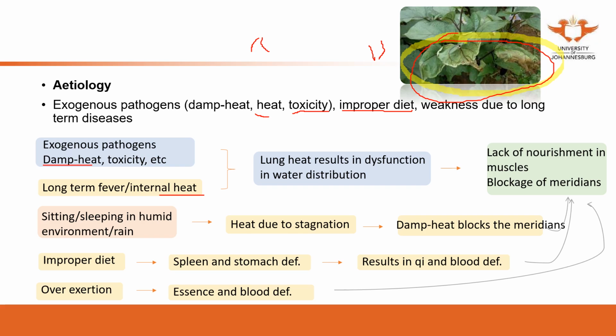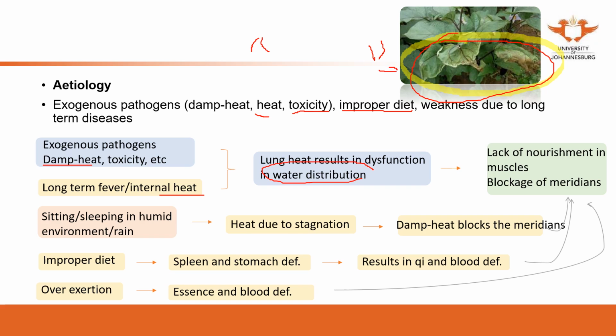It can be both, from exogenous, it also can be endogenous. It depends on the individual's situation. So from these two causes, it may result in lung heat, which results in dysfunction in the water distribution. So that's what we said here.